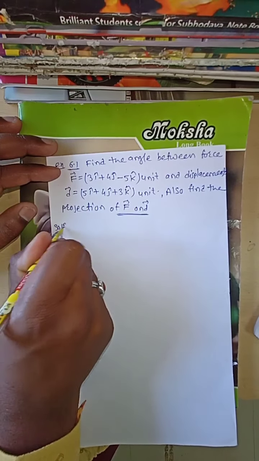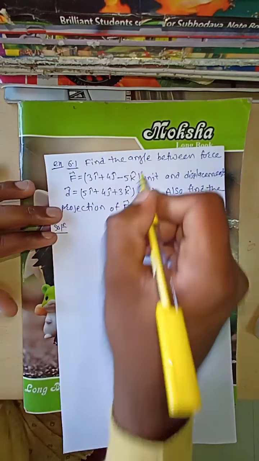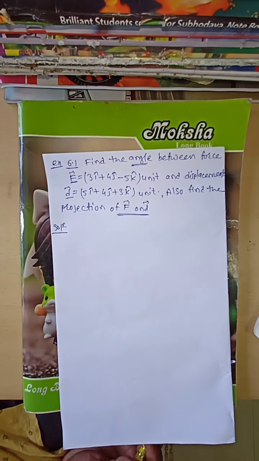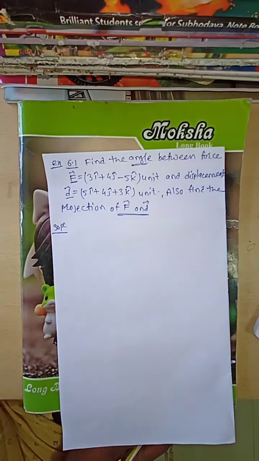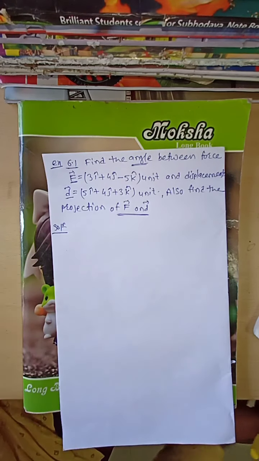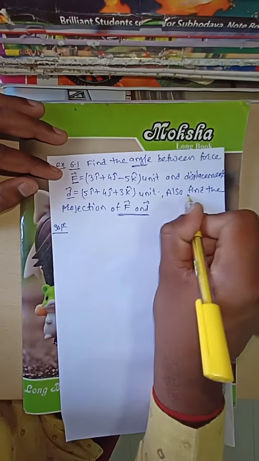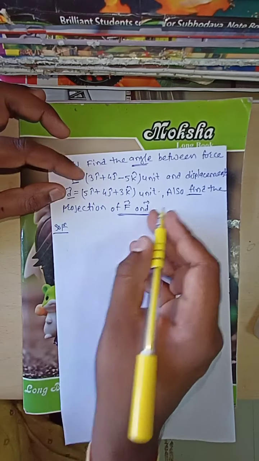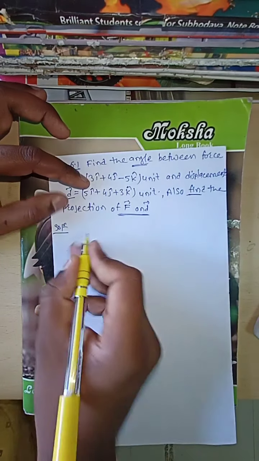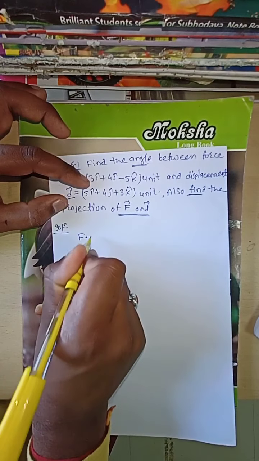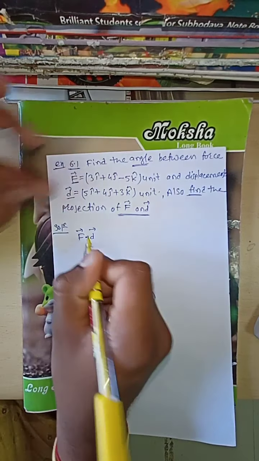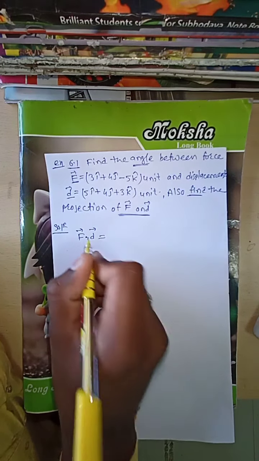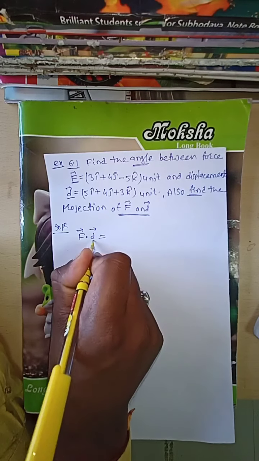Now the solution. They say to find the angle between the force and the displacement, which means we have to find theta. And also find the projection of F on D. Projection of F on D is nothing but F bar dot D bar. This is nothing but the dot product between the force and the displacement.